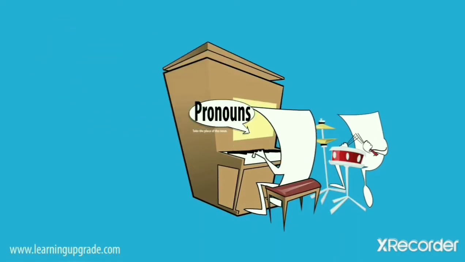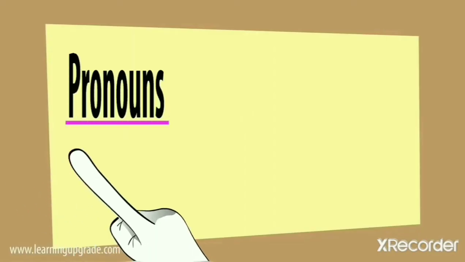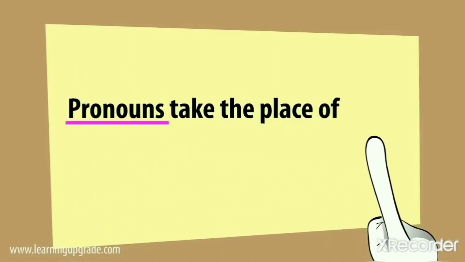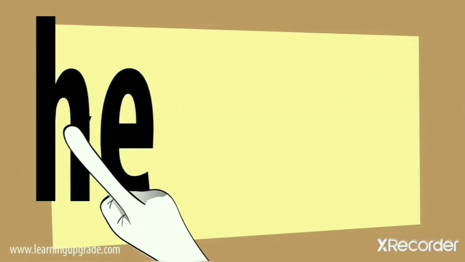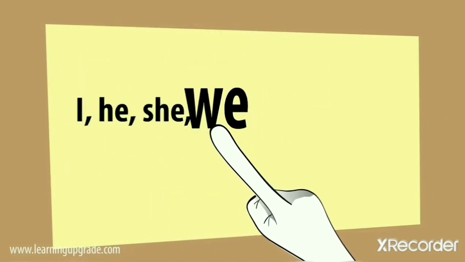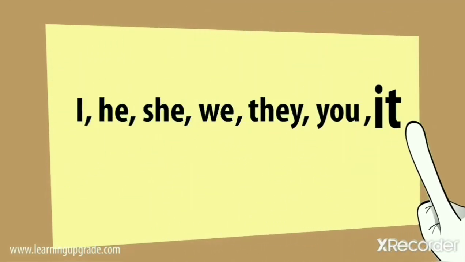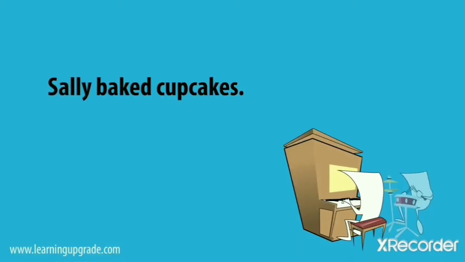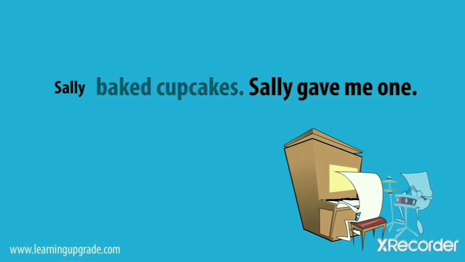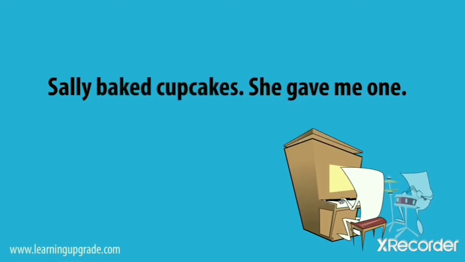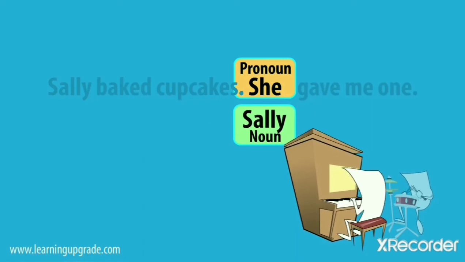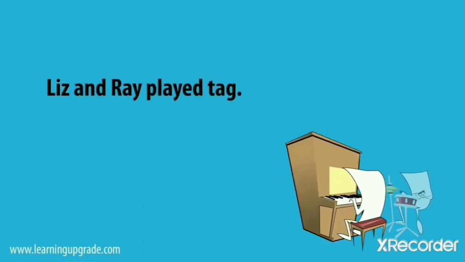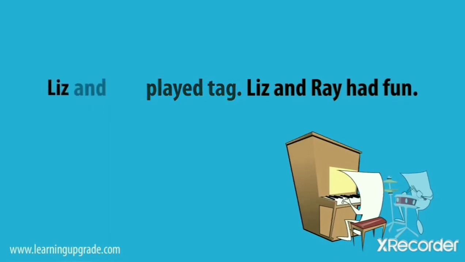Now listen up. Pronouns take the place of nouns. I, he, she, we, they, you, it. Sally baked cupcakes, Sally gave me one. Sally baked cupcakes, she gave me one. The pronoun she takes the place of the noun Sally. Liz and Ray play tag. Liz and Ray had fun. Liz and Ray play tag.